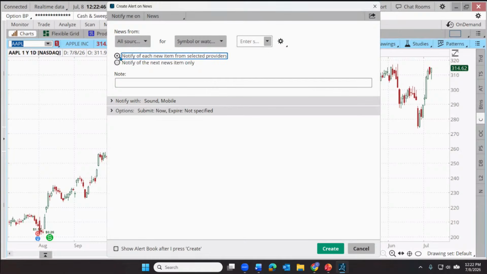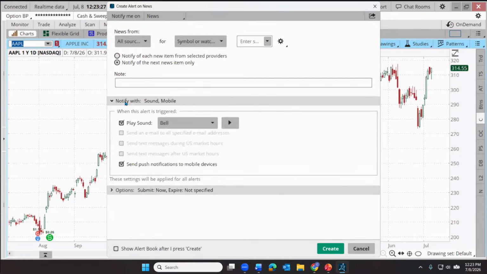Now, we have these 2 radio buttons. Notify of each new, another way you might say this is notify me of each news item from these providers. That's basically all the providers. So do I want a news alert every time there's news that comes out on Apple, or do I just want the next one? Now, some traders do want to be notified. It might happen on some stocks once or twice a day, 3 times a day. Could be more than that, depending on which stock we're dealing with. How about we just set this up for just the next one? Next time we get some news, let me know about it. I'll come back and set up the alert again if I want to know about the one after that.